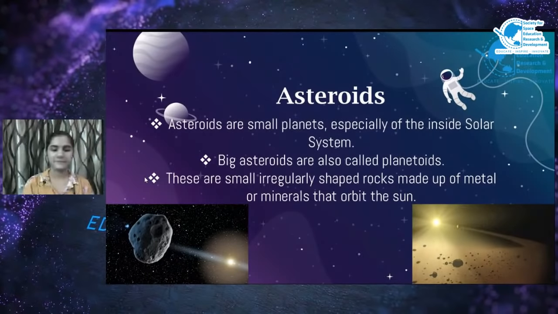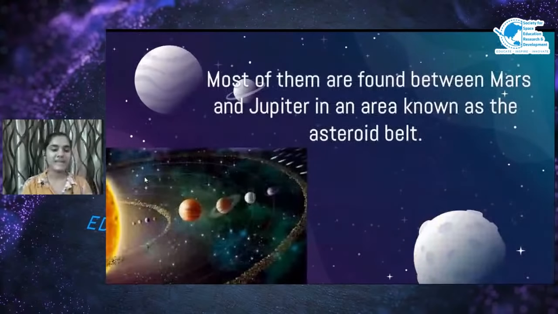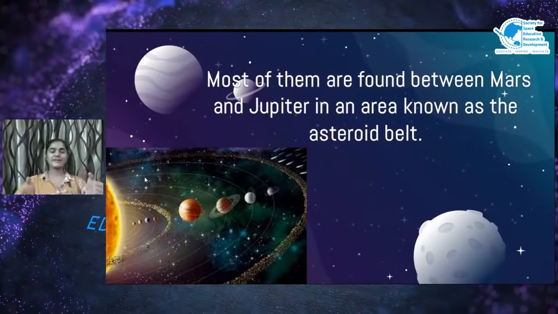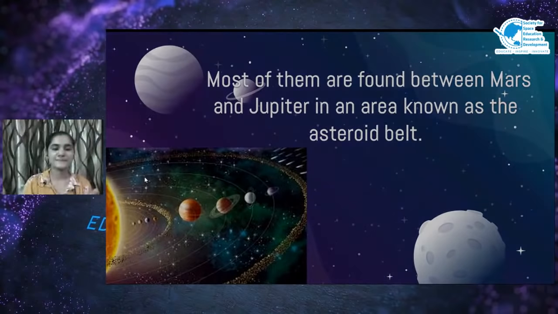Do you know what is the difference between asteroids and comets? Let me tell you. Comets are made up of ice and the asteroids are made up of rocks and metals or minerals. These are some of the asteroids. Most of them are found between Mars and Jupiter, and the area between them is called the asteroid belt. And there are a lot of them. They form an orbit, and they are present between Mars and Jupiter.